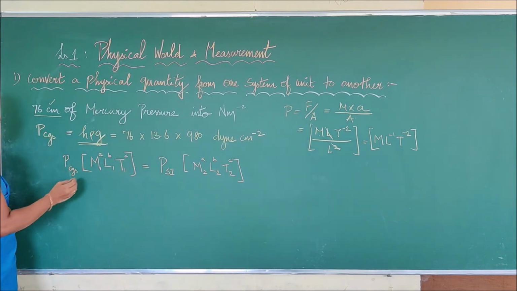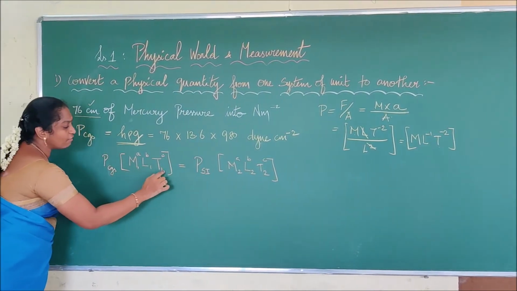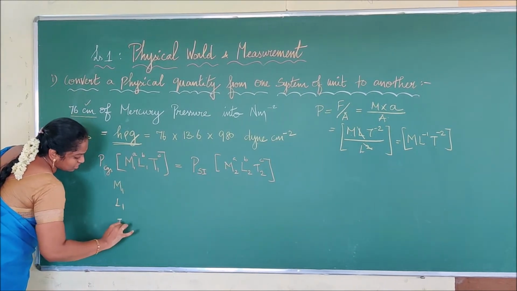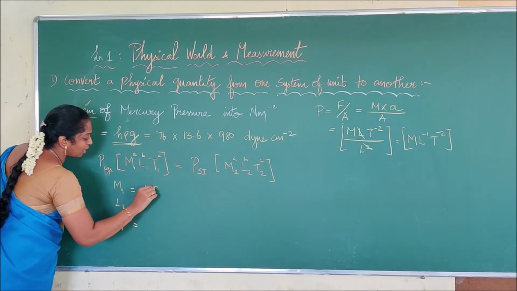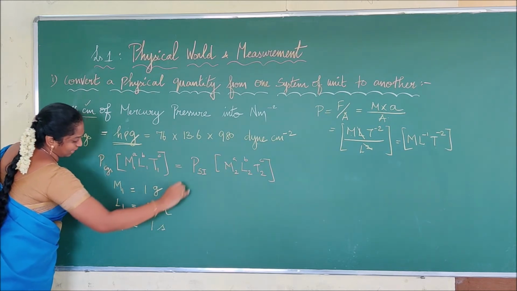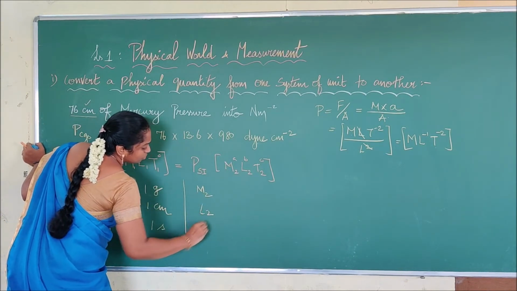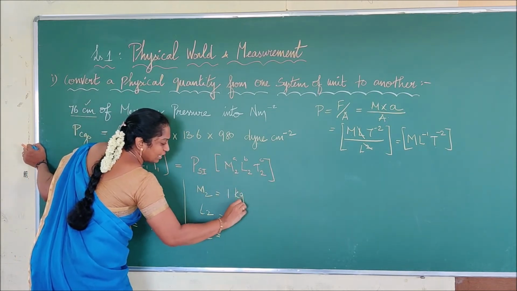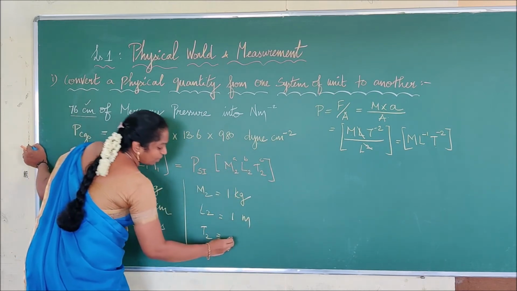Right. Then what are we going to calculate? We know about CGS. We want to calculate in terms of SI. So for that we have to know the values of these terms. So let us take M1, L1, T1, all set to 1. Mass in terms of what? Gram. Length in terms of what? Centimeter. Time in terms of what? Second. Then we are going to substitute M2, L2, T2. In SI, M2 will be given in terms of what? 1 kilogram. L2 will be given in terms of what? 1 meter. And T2 will be given in terms of what? 1 second.